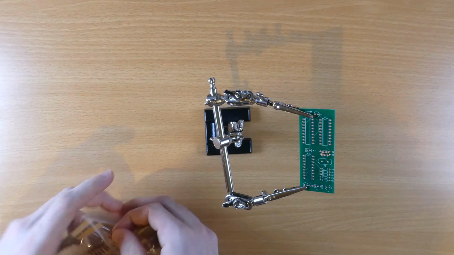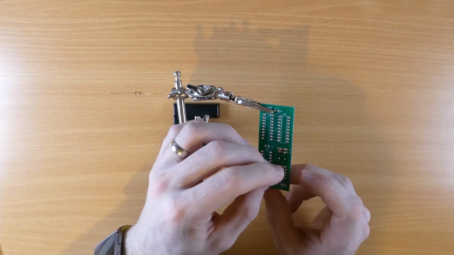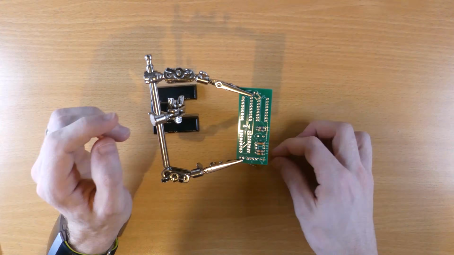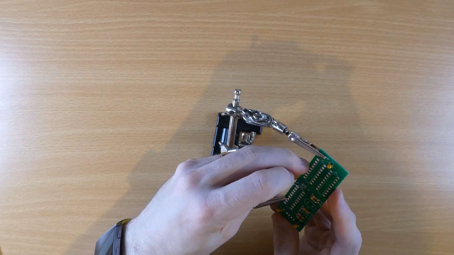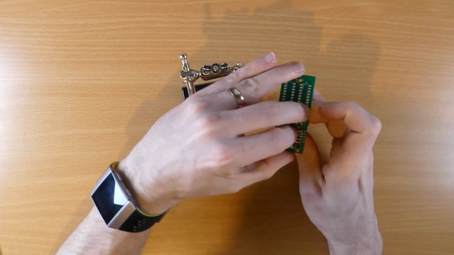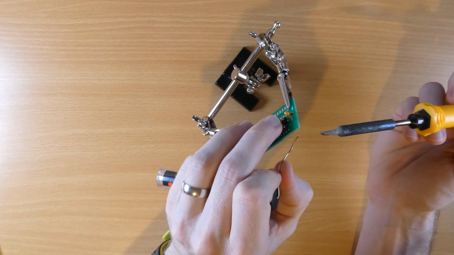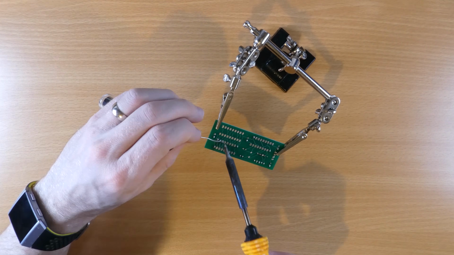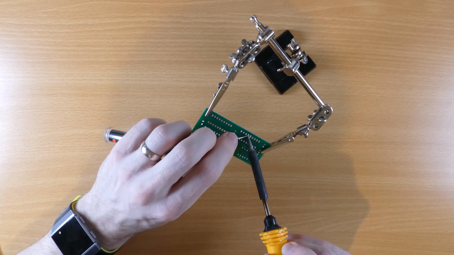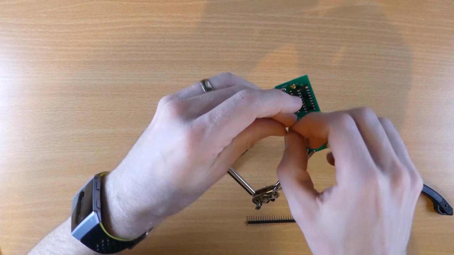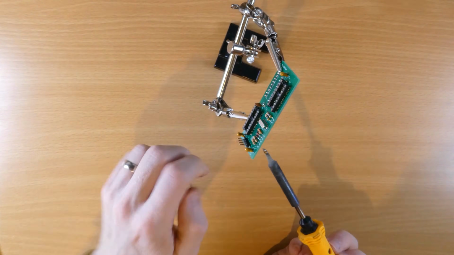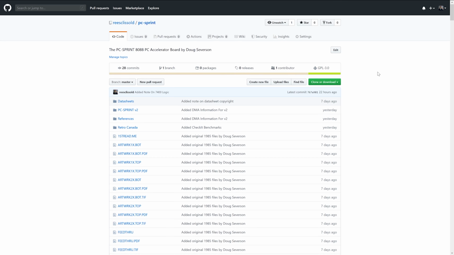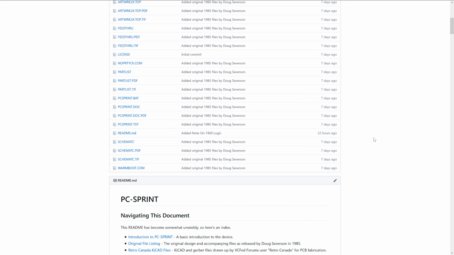The PC Sprint was just a case of getting a PCB fabricated and populating it with around £6 worth of components. If you'd like to do just that, I'll link to the GitHub I created with all of the details down below in the description.